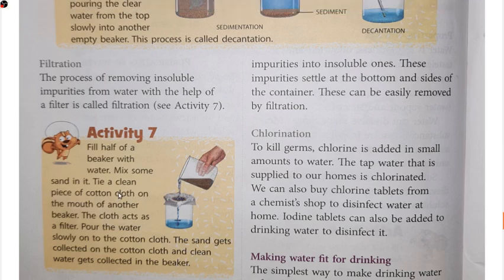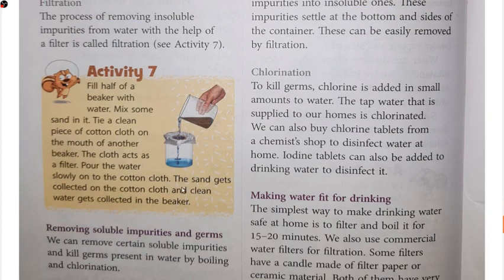You can use a funnel as well when the insoluble impurities are bigger in size, like mustard seeds, gram seeds or pea seeds.